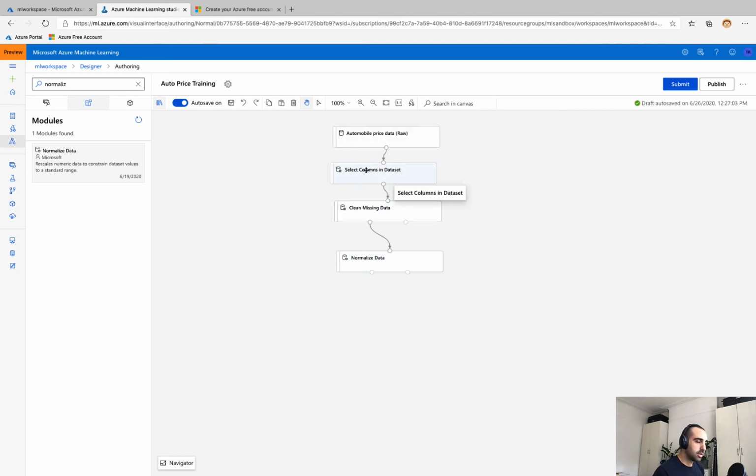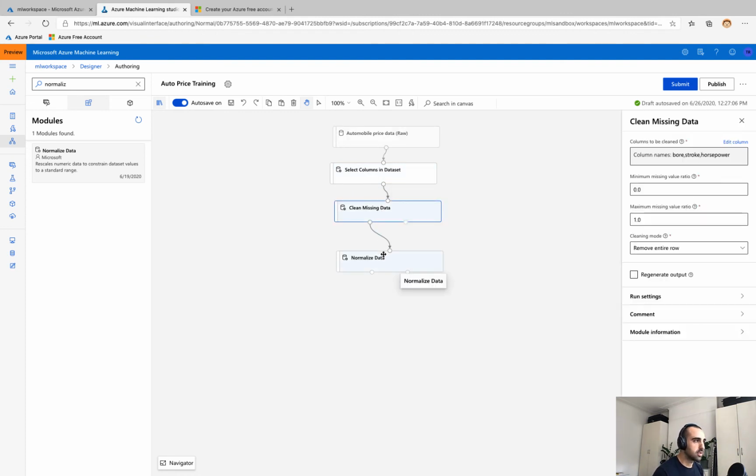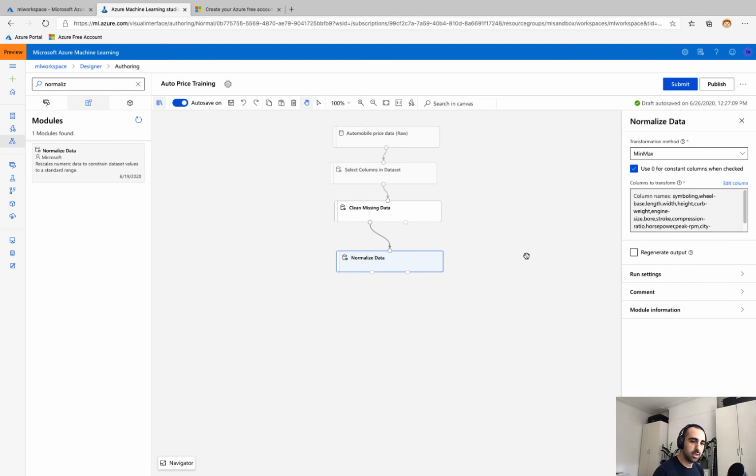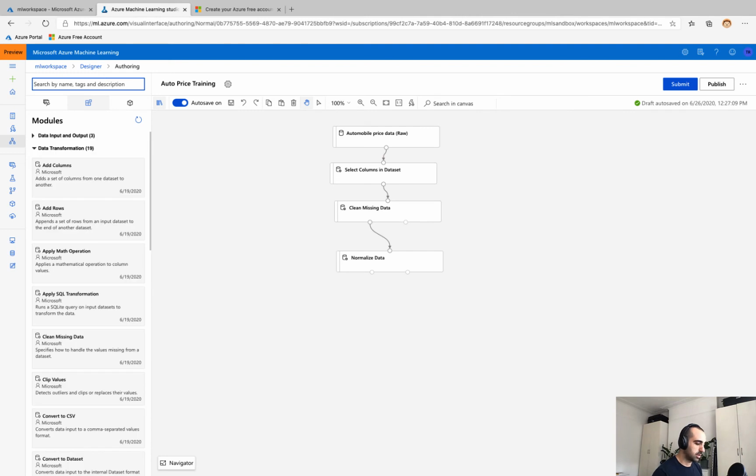Okay, so we've dropped the normalized losses, we've cleaned the records where we had some missing data, and we've normalized the values of our other numeric columns. So now we're ready to split our data. So if I hit split,